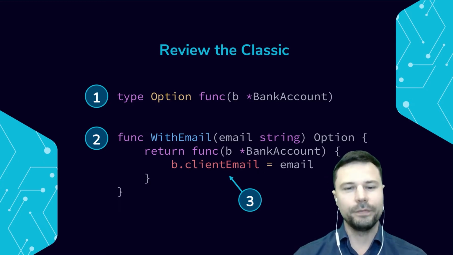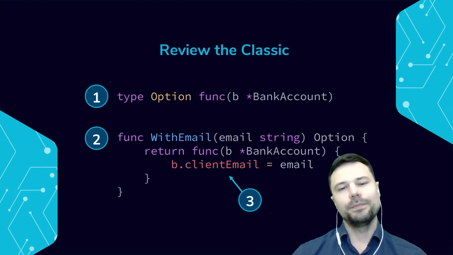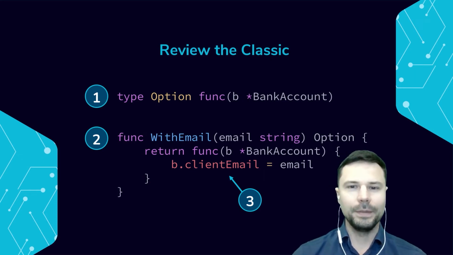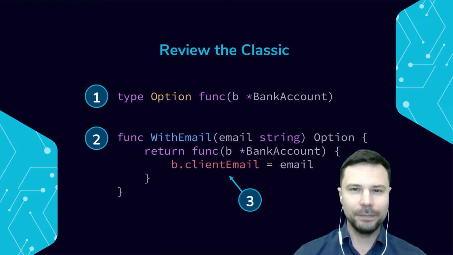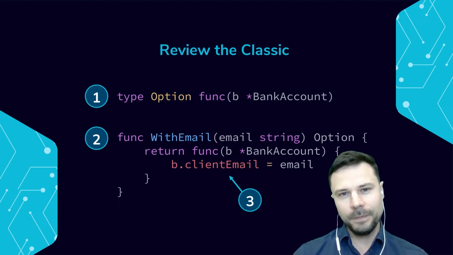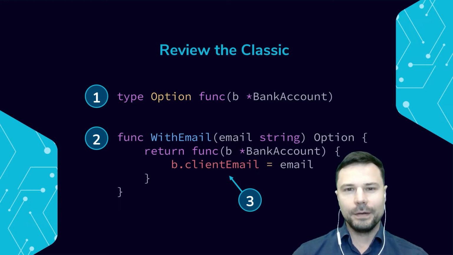This is a closure, a second-order function, right? And so it will return a function wrapped or hidden inside another function. And inside the other function, we will actually take our object b, which is a bank account, and we'll apply that supplied email to our parameter clientEmail. Please note that, of course, in Golang, clientEmail is with a lowercase letter, and that means that it is a private parameter. When we're using the options pattern for object initialization, we want to protect our private parameters and not make them accessible by external modification, right?